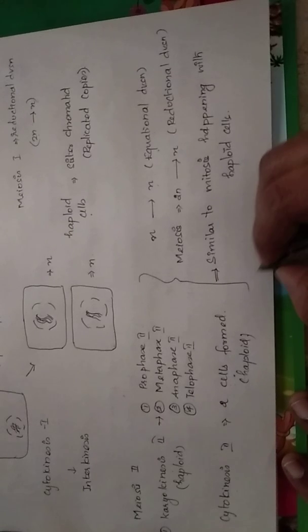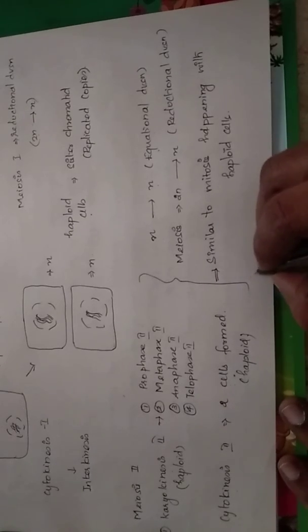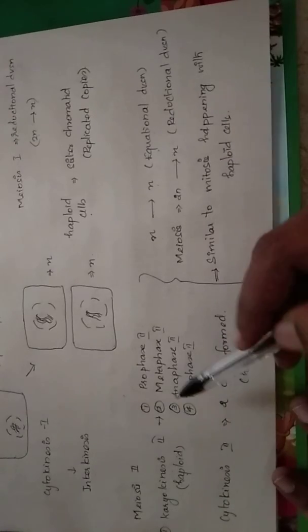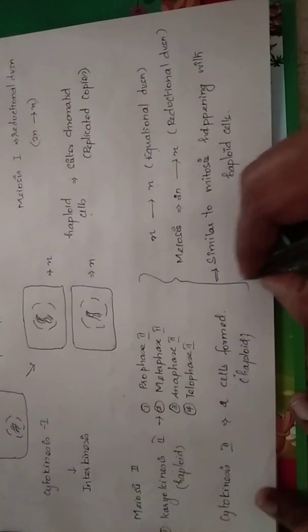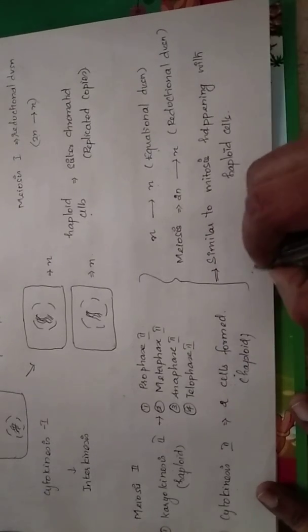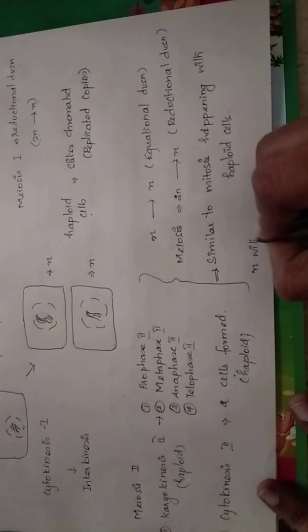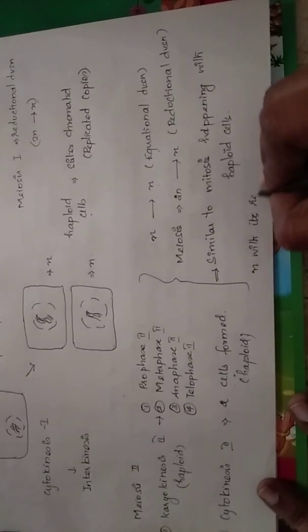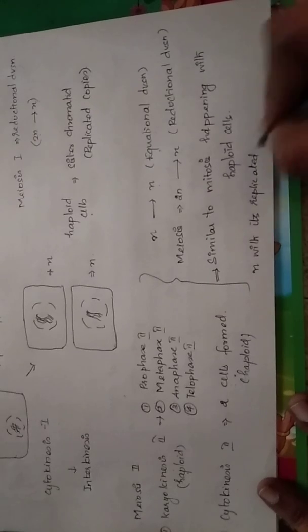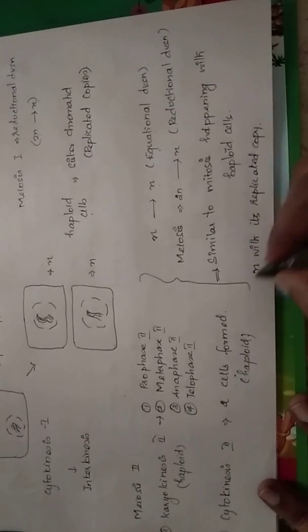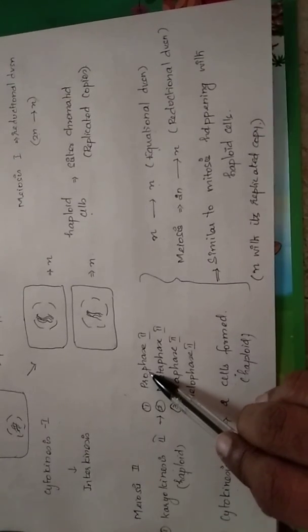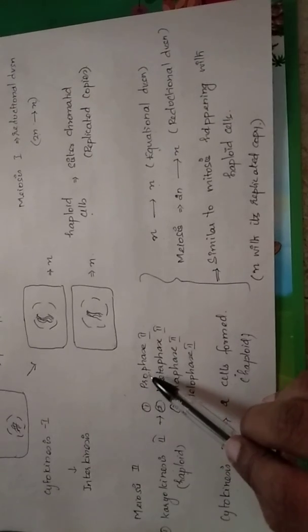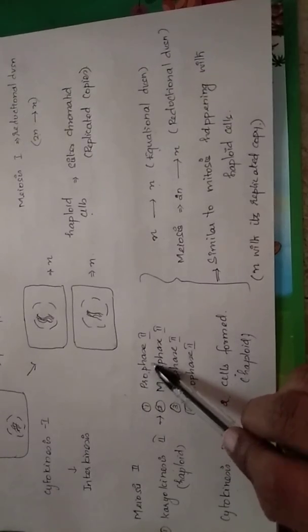So is there actually going to be interphase? That is, in meiosis 2 there is no interphase, that is, there is no G1, S phase, G2 phase. Instead there is only a preparatory phase. It already has a replicated copy, so it is going to start with an n cell with its replicated copy.